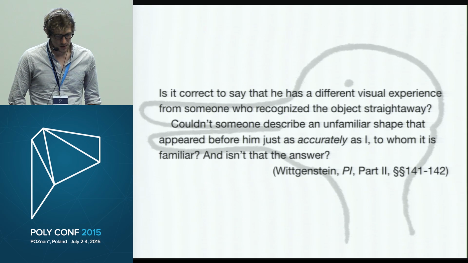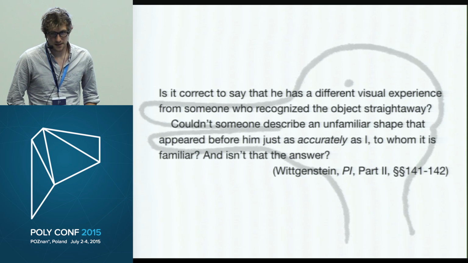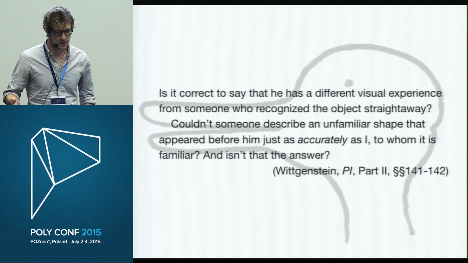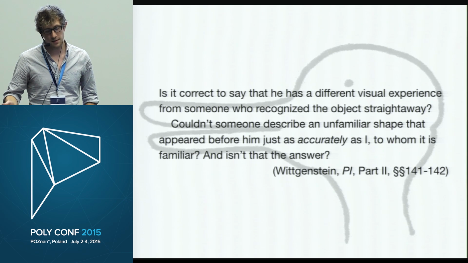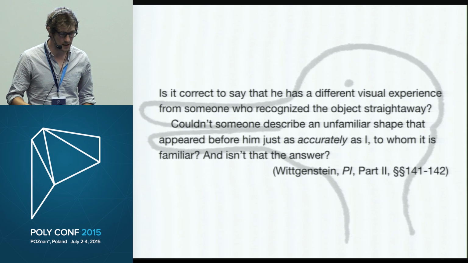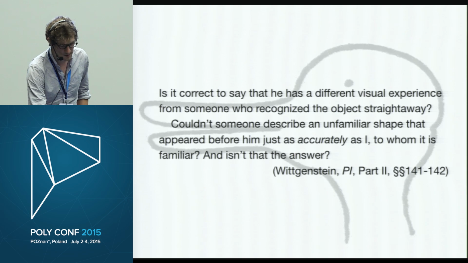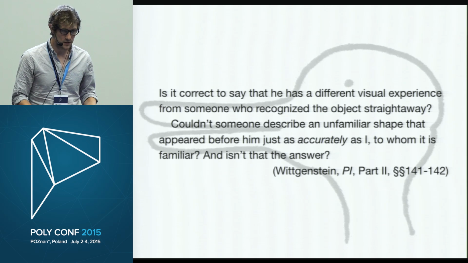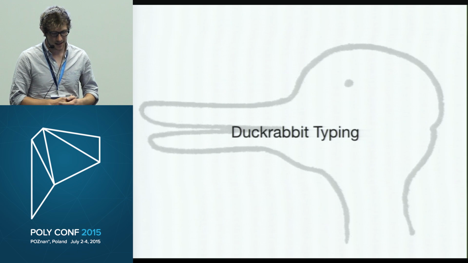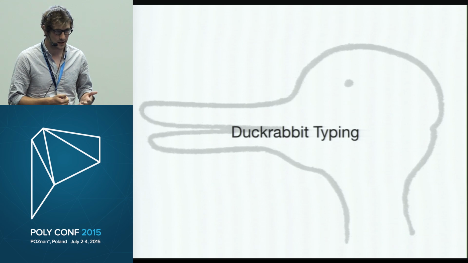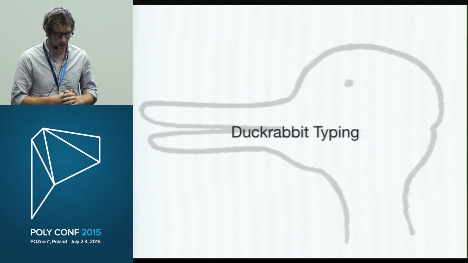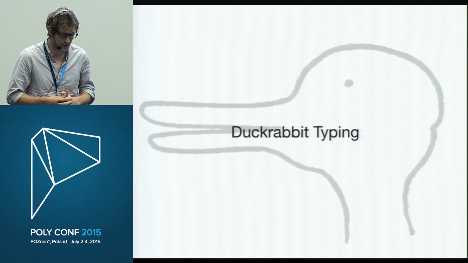So Wittgenstein answers his question with a question, and that's sort of his point. It's not so much that we look at the duck-rabbit or a highlight and say that it is a duck or a rabbit or one highlight or another. It's rather that we need to acknowledge the differences that emerge from looking at the object under different light in different contexts, and we need to build an application that is a language game that accounts for those differences in the way that it transmits data. In other words, when we're talking about microservices, it's less instructive to talk about duck typing, and perhaps slightly more indicative of the problem and its challenges if we talk about duck-rabbit typing.